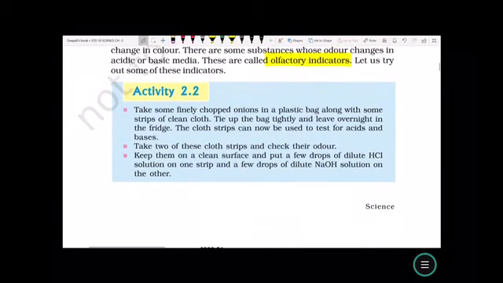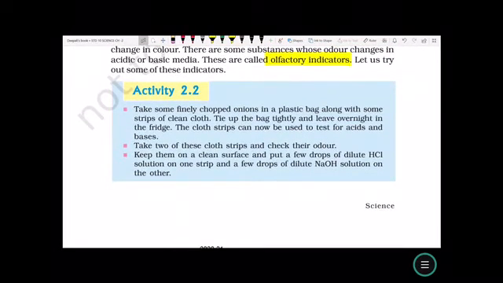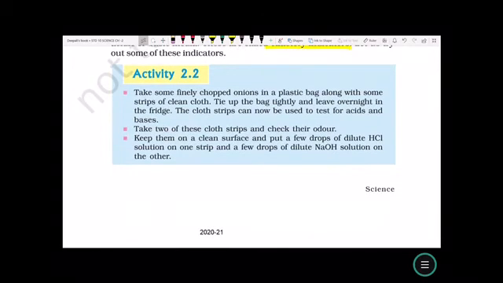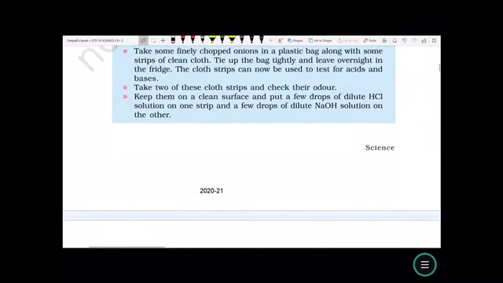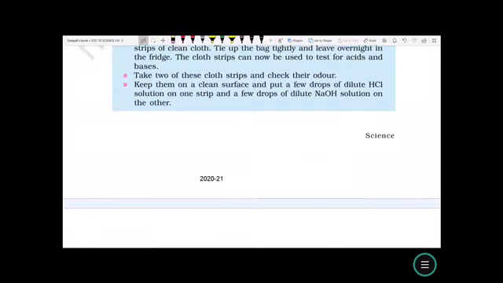Take some finely chopped onion in a plastic bag along with some strips of clean cloth. Tie up the bag tightly and leave overnight in the fridge. The cloth strip can now be used to test for acids and bases. Take 2 of these cloth strips and check their odor.